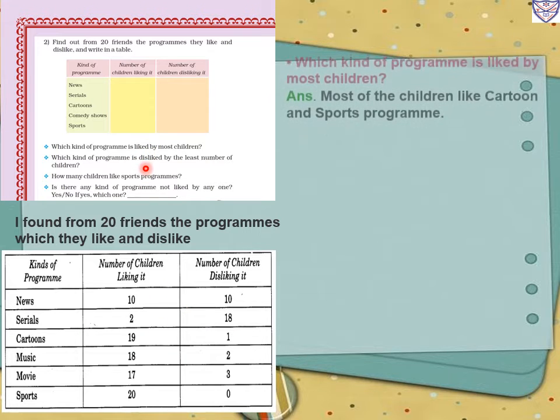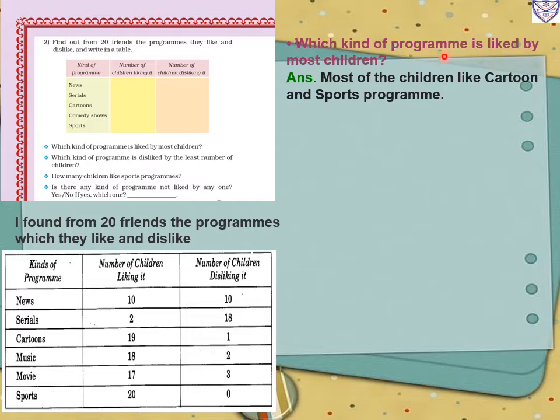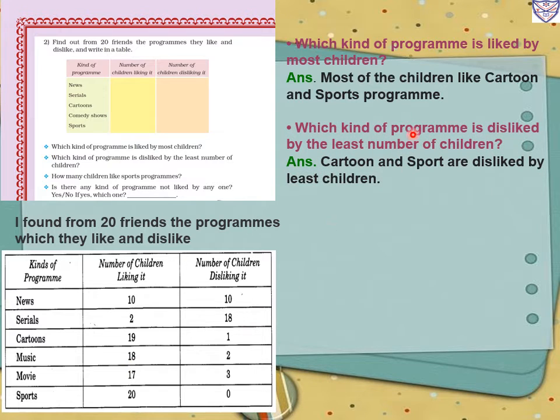So first one, which kind of program is liked by most children? So most of the children like cartoons and sports programs. Okay, so more children are liking cartoons and sports programs. Then second, which kind of program is disliked by the least number of children? So cartoons and sports are disliked by the least children. See, in cartoons only one child is disliking and in sports 0 children, means no children disliking the sports.